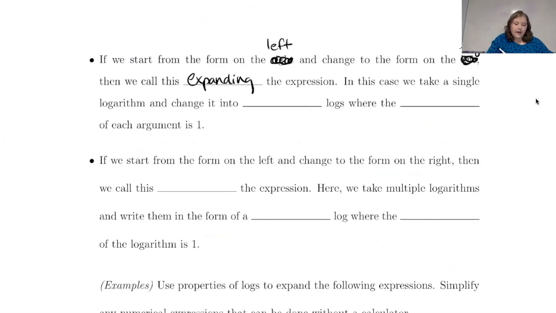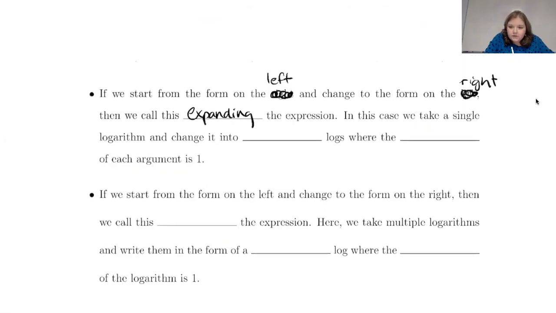the expression. And so with expansion, it usually starts out as one single logarithm and then breaks up into multiple logarithms. And instead of having the exponents in there, it has coefficients out front. So it changes into multiple logs. And then the power, or the exponent of each argument, is 1, or I'm going to write degree there.